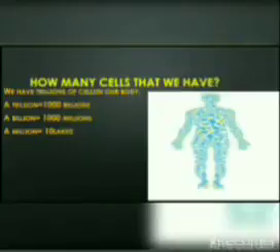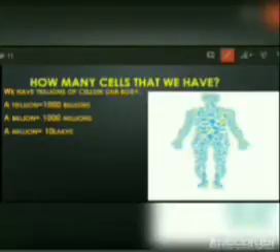Can you count? No. We have trillions of cells. So just about trillions of cells in our body. A trillion is equal to 1,000 billions. Then what about a billion? It is equal to 1,000 millions. Then a million is equal to 10 lakhs. So we have trillions of cells. Crores of cells are there in our body, not a single cell. We are not a unicellular organism.